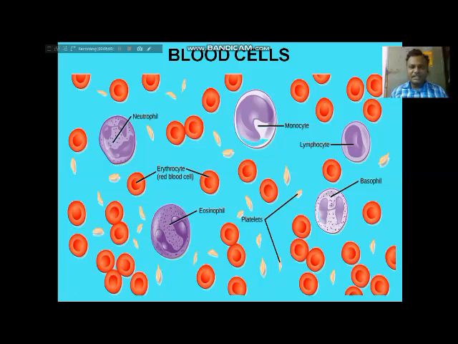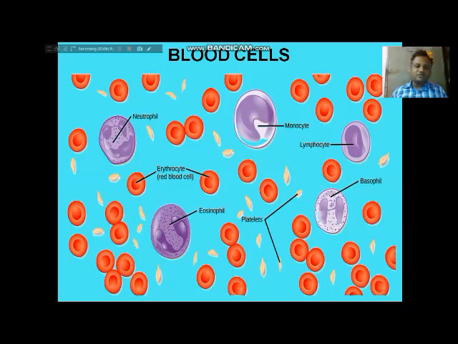Of these three types of granulocytes, neutrophils are nearly 70%. The percentage of neutrophils in white blood cells is 70%. These are called microscopic policemen of the body. Neutrophils are known as microscopic policemen because they are very important for our immune system.